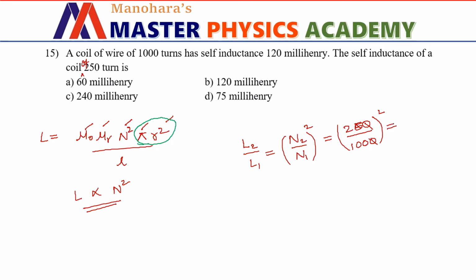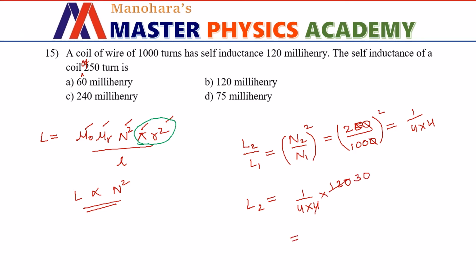So 25 by 100 is 0.25. 0.25 is 1 by 4. 1 by 4 whole squared is 1 by 16, or you can just write 1 by 4 into 4 like that. Now what is L2 then? L2 will be equal to 1 by 4 into 4 times L1. L1 is given as 120 millihenry, right? 120 millihenry. So it is going to be 30 times 120.